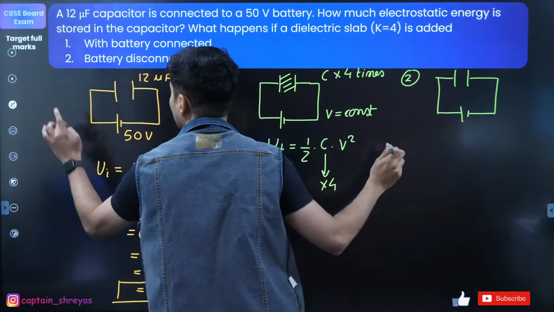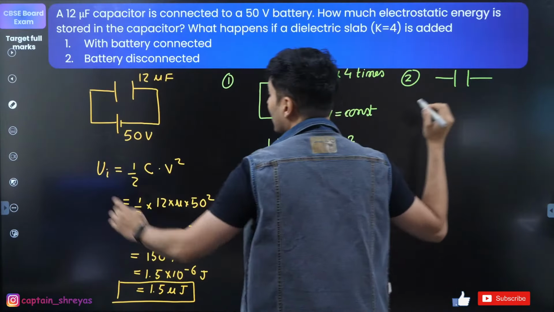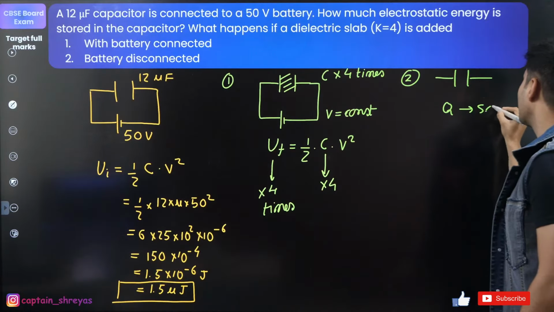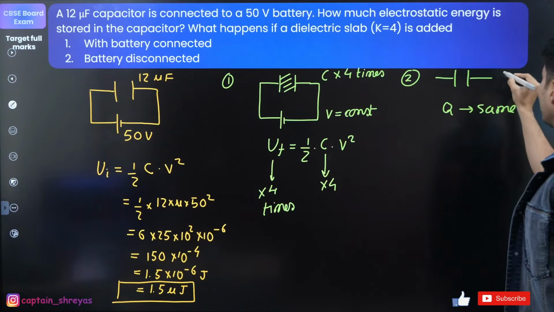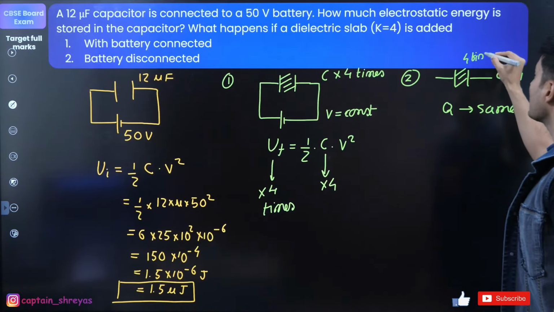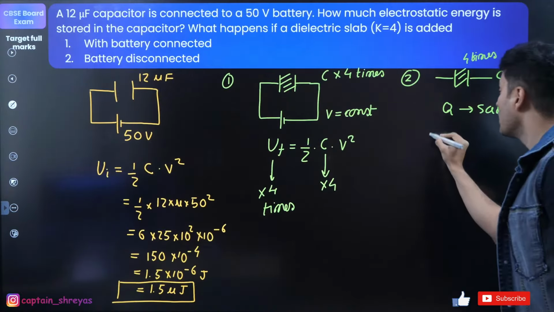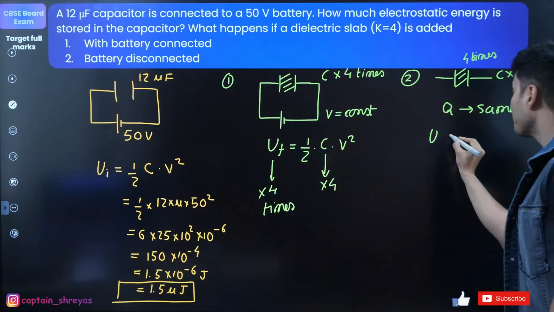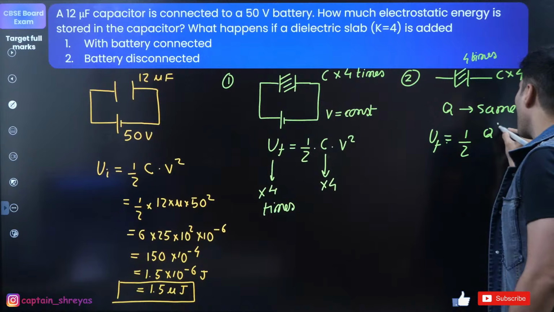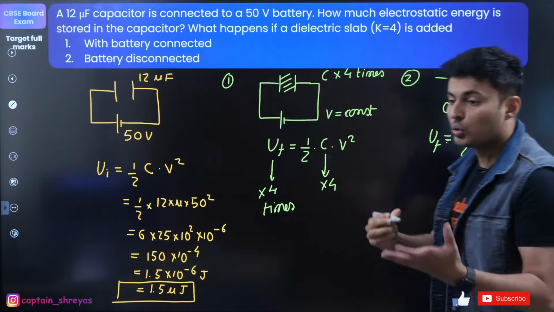That means the charge will remain the same. But the capacitance will still increase 4 times. So now I will not use this formula. I will use basically half q square by c.